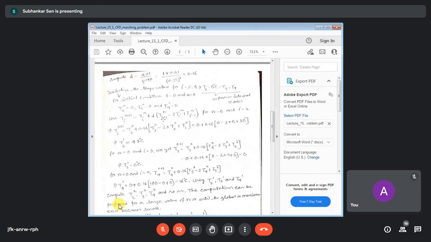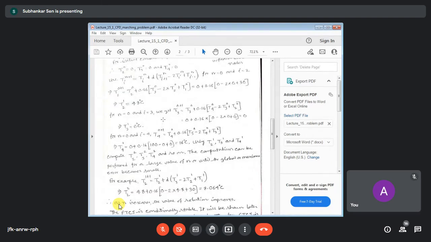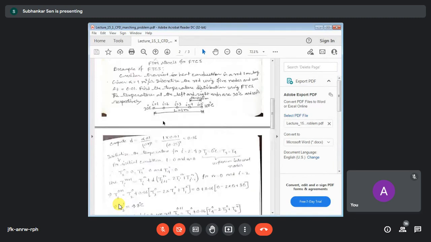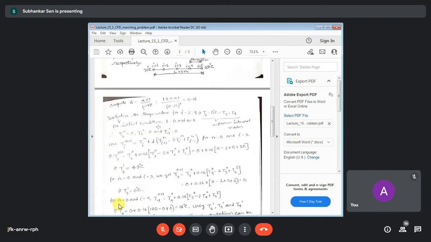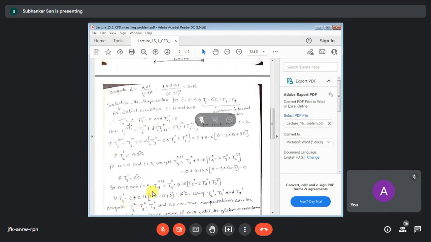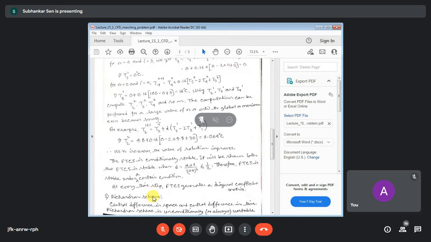So this is one incomplete example. You have to do this actually. I shall send you the note. So this is the concept of how you will do your calculation for the explicit, simple scheme. I have shown one time step, and for the second time step, I have shown the partial calculation.